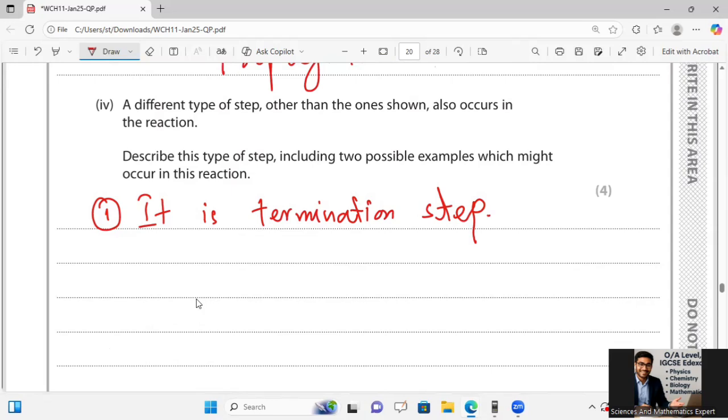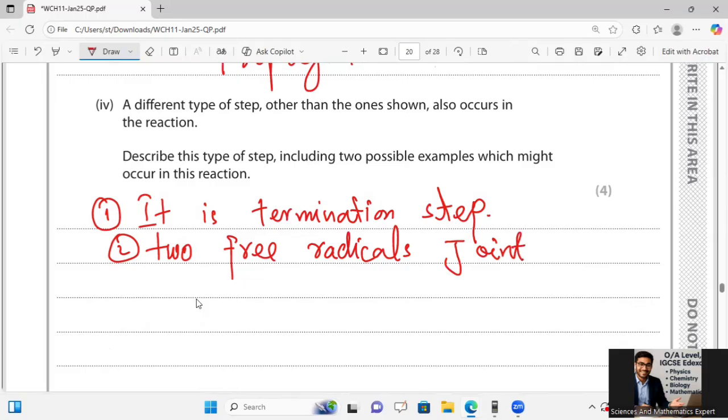Or we can say two radicals join together, with no radical on the product side, like two free radicals join to produce a molecule with no electron lost or gained.